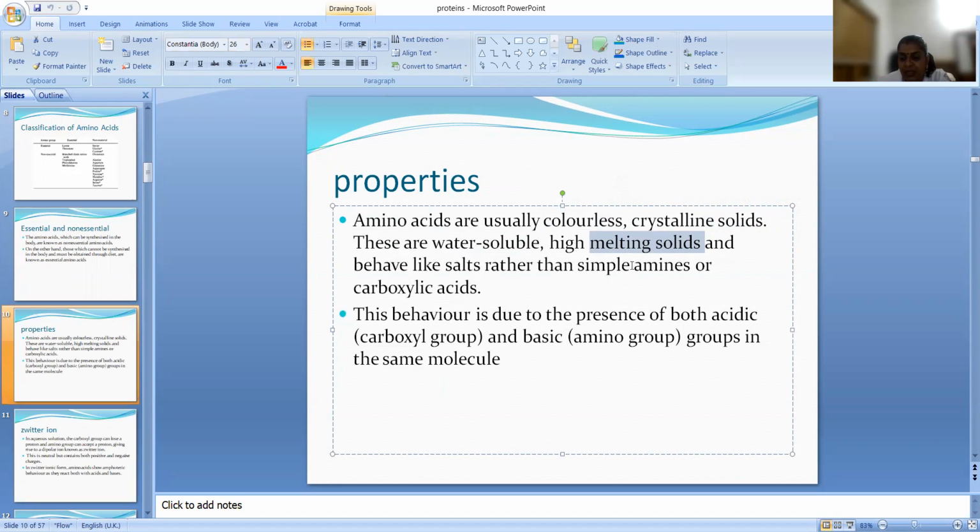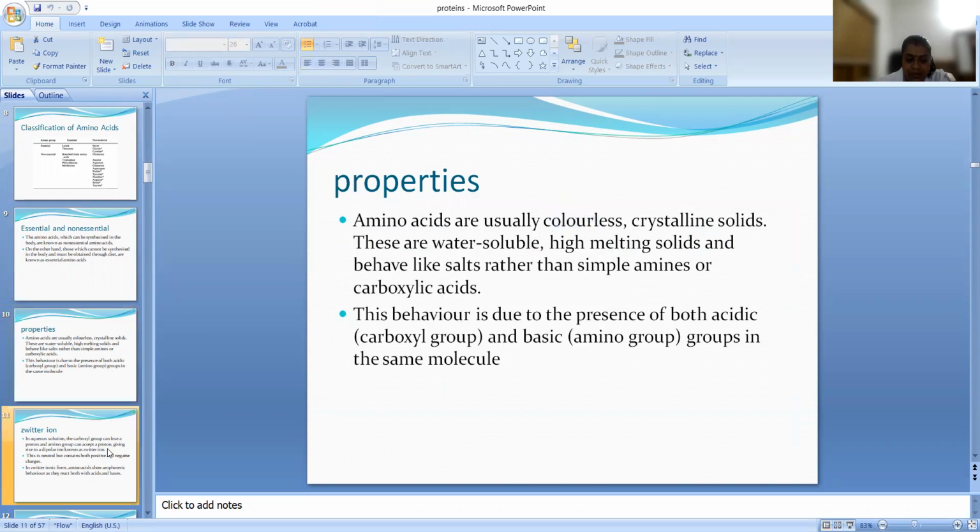Amines are basic and carboxylic acids are acidic, but amino acids behave like salts. This behavior is due to the presence of both acidic and basic groups. If the number of acidic groups is more, it will be more acidic; if the amino groups are more, it will be more basic.